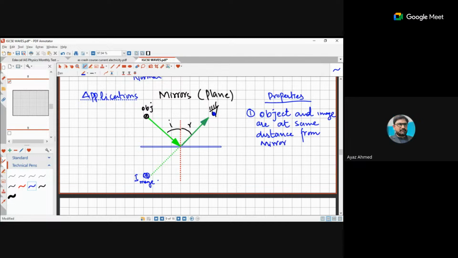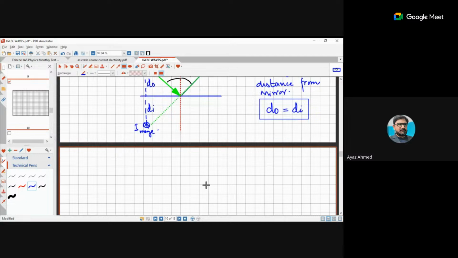It means that if this is the distance of the object from the mirror, this is the distance of the image from the mirror. So the distance of the object would always be equal to the distance of the image. This is your rule number one. Okay?